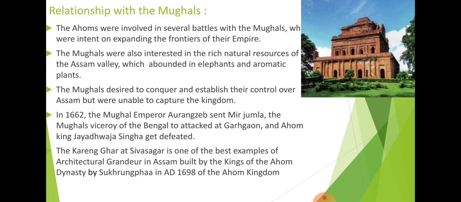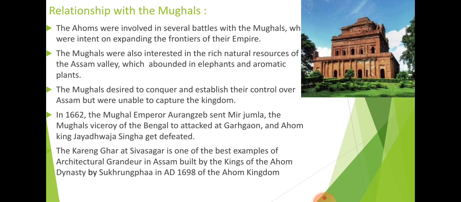When King Jayadhwaj Singh was defeated, the Mughals acquired immense riches like gold, silver coins, rice, gunpowder, guns, shields, and ships.